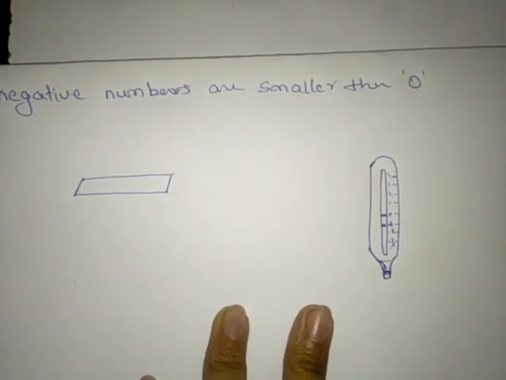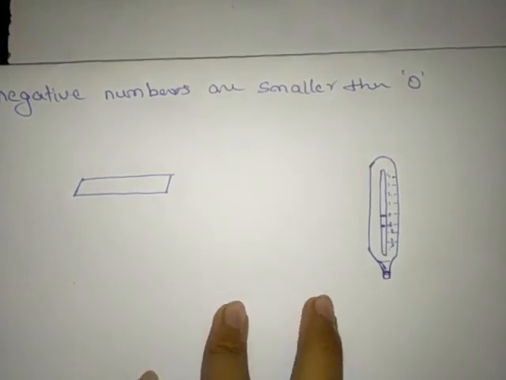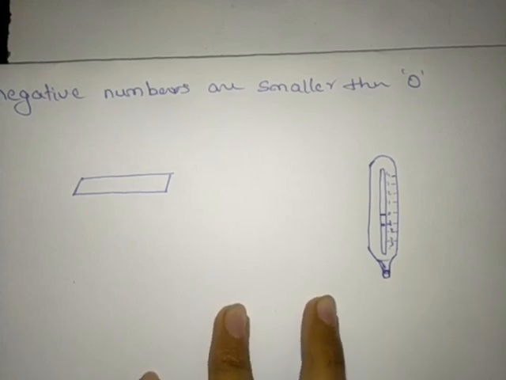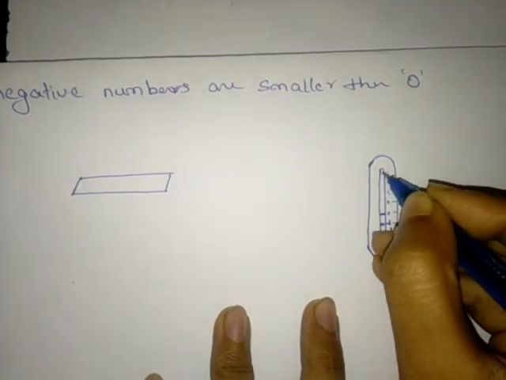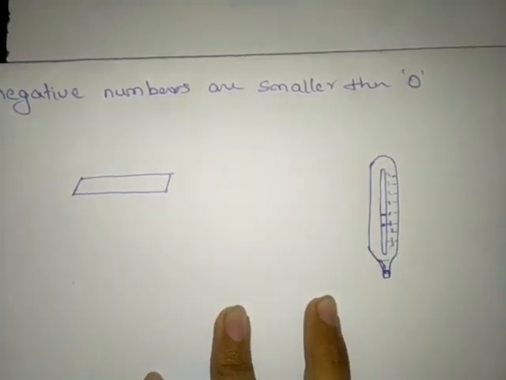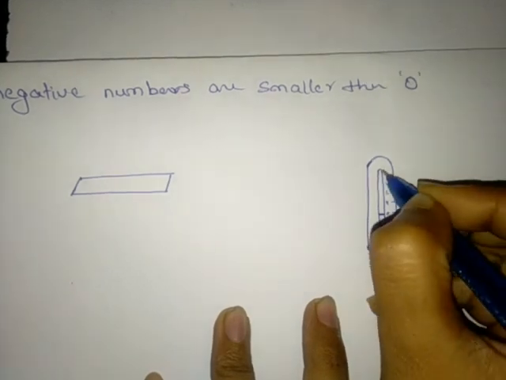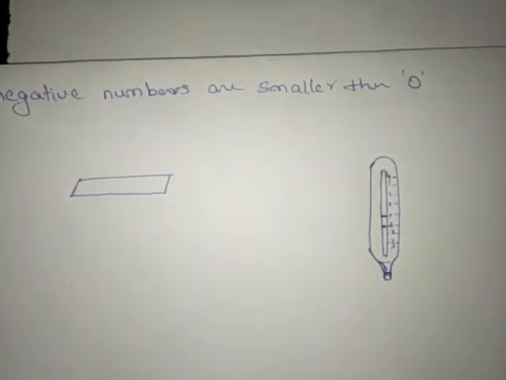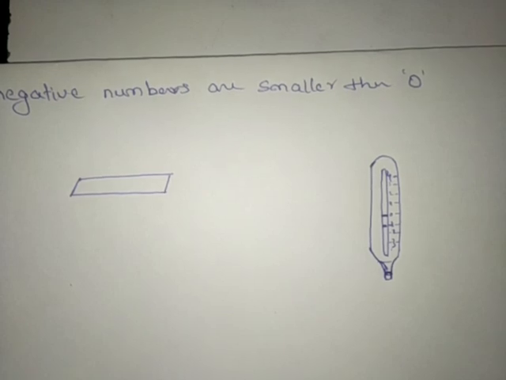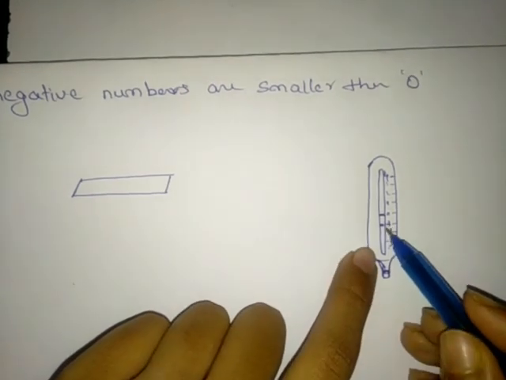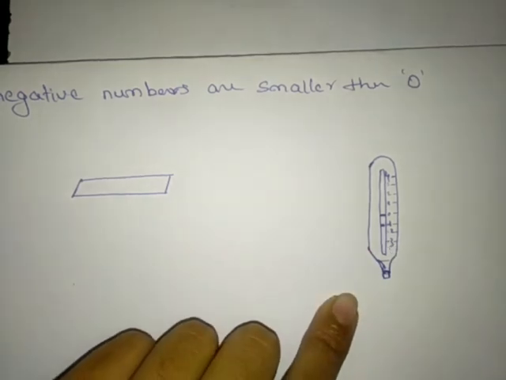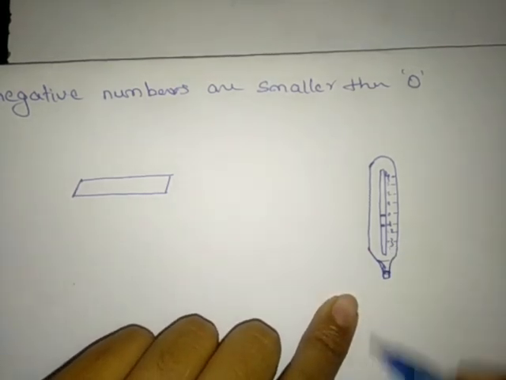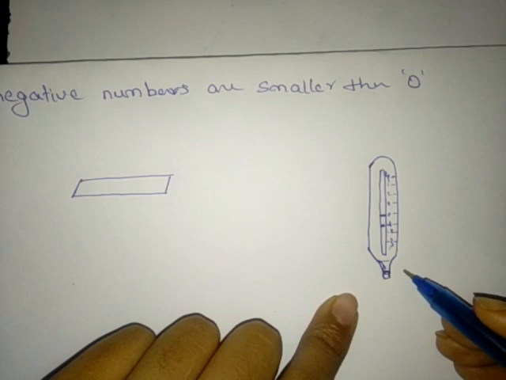And if it is positive, let us take the summer season, the climate will be very hot, and at that time it will be pointing somewhere up, 22 degrees, 17 degrees, isn't it? Till here I have 4 degrees, right? It will be showing that. So there we will use what? Integers. Negative integers means which shows below the 0.